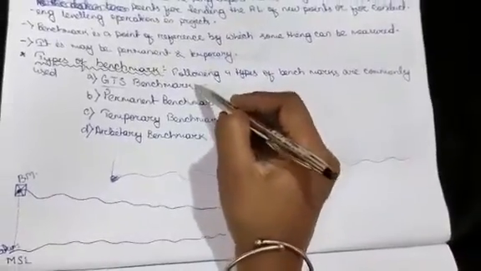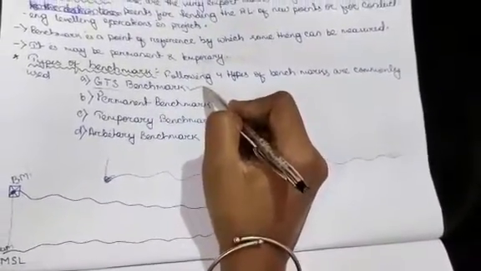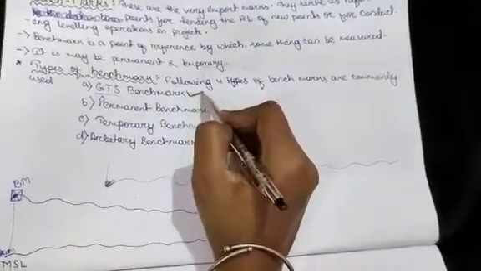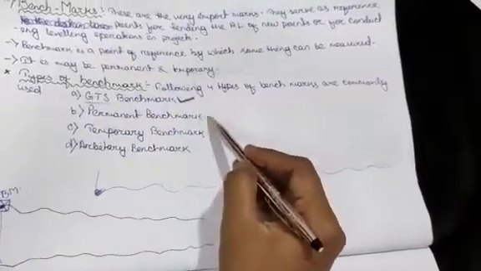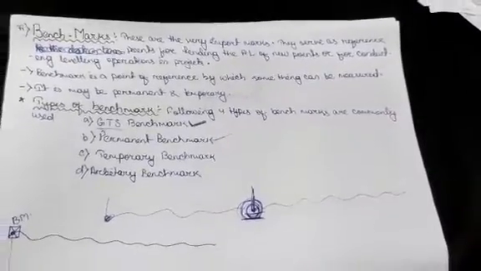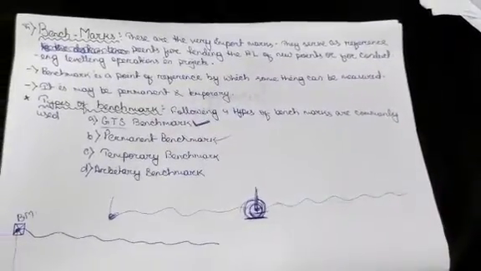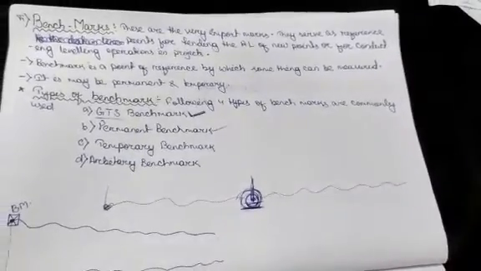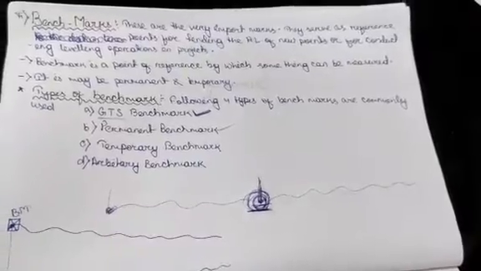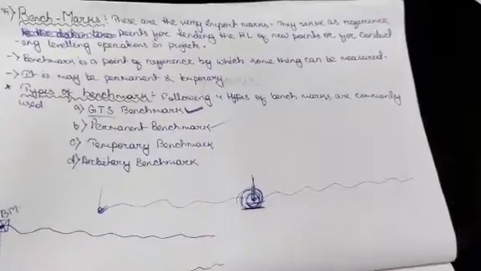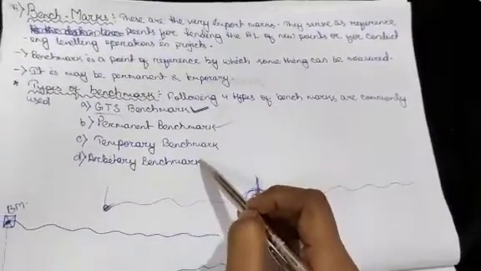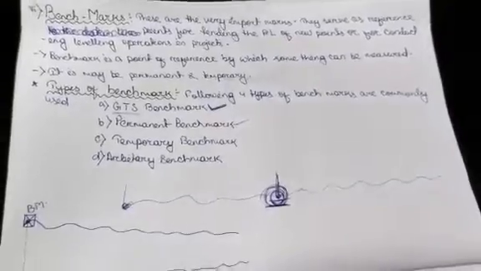GTS benchmarks are established by the Survey of India Department, a government department. Permanent benchmarks are established by the government, like the Department of Railway, then PWD, etc. And temporary and arbitrary benchmarks are used according to the project.